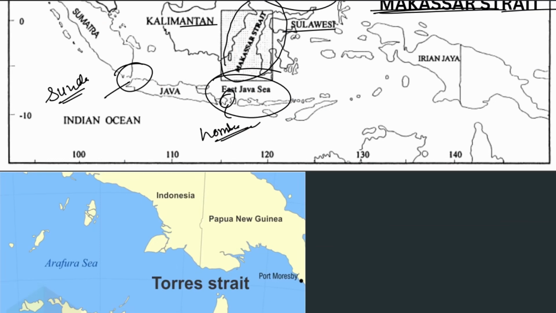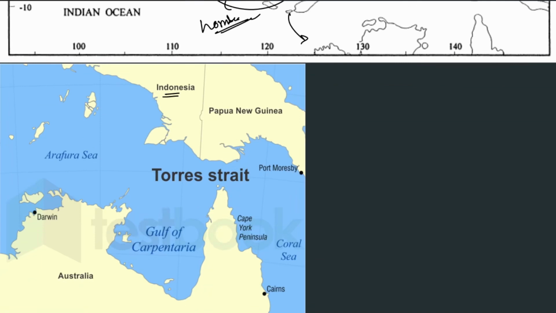Okay. Now let's come down from Indonesia and go towards Papua New Guinea and Australia. Here Indonesia ends and here Papua New Guinea starts. So what do we see? Papua New Guinea is very famous. Recently it was in the news because of its tribal culture, because of the cannibalism culture. So you can read about this.